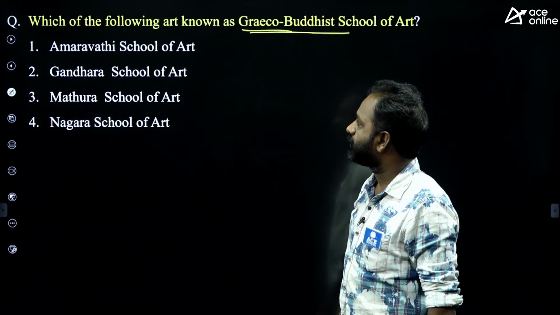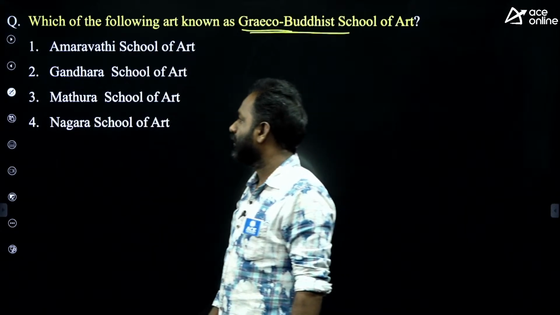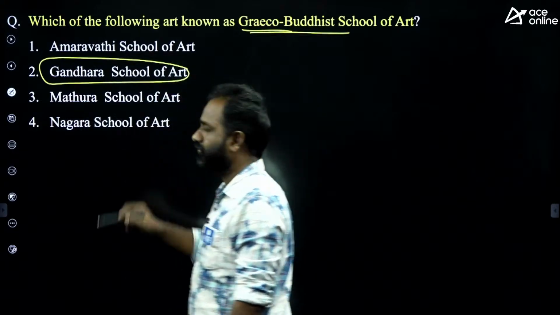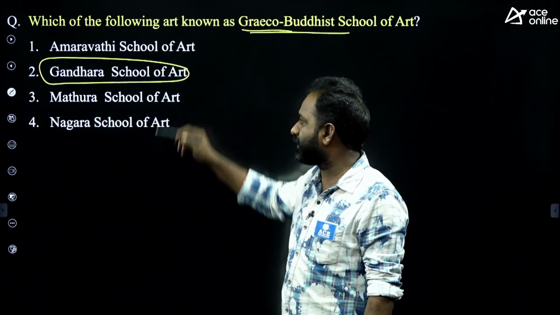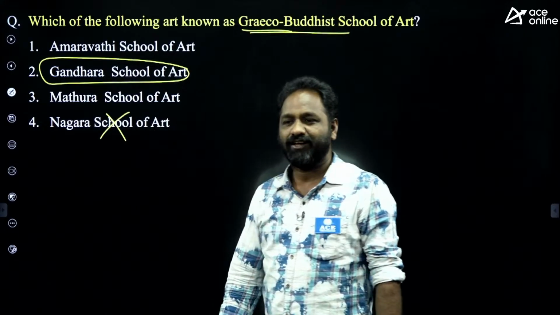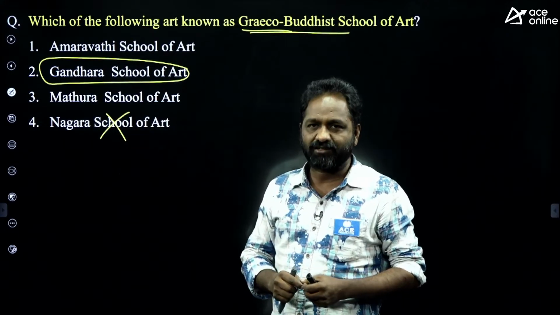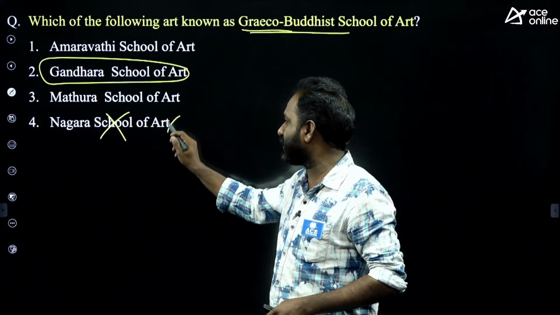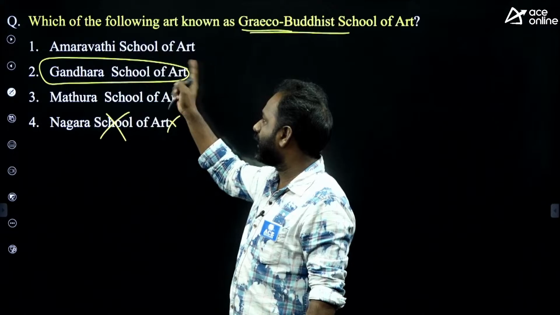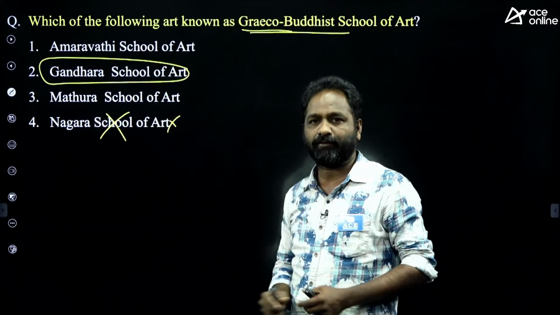Amaravati school of art, Gandhara, Mathura and Nagara school of art. The answer is Gandhara school of art. Amaravati is in Andhra Pradesh, and Gandhara and Mathura are schools of art. Nagara is not an art actually. Nagara is an architecture style, a temple architecture style. This is eliminated because it is not a school of art. There are 3 types of arts: Amaravati, Gandhara and Mathura.